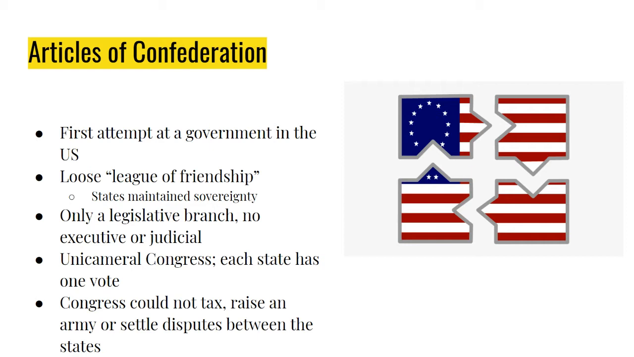The legislative branch that is formed under the Articles of Confederation is unicameral. I mean, there's only one house, not like the bicameral system we have today with two houses. And unlike today, back then, every state had one vote regardless of the size of the state. Also, there were many limitations and weaknesses, things that Congress could not do, that were major problems that had to be fixed. Congress could not tax, they could not raise an army, and they couldn't really settle disputes between the states. So this was a major, major problem. These are all weaknesses that had to be fixed ultimately by the Constitution.